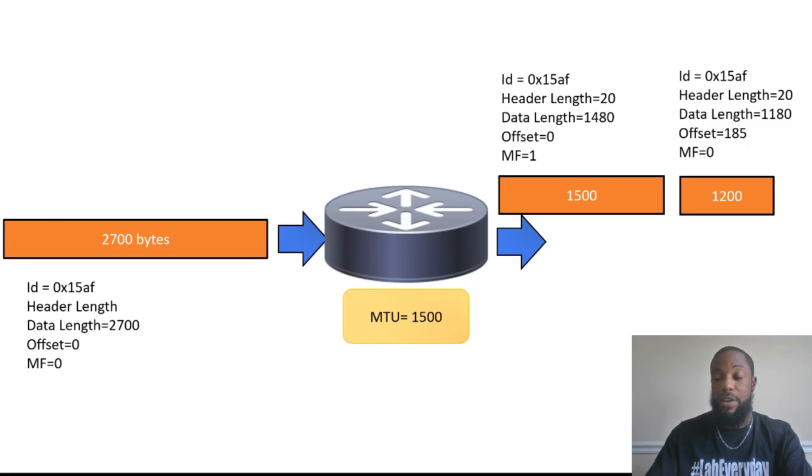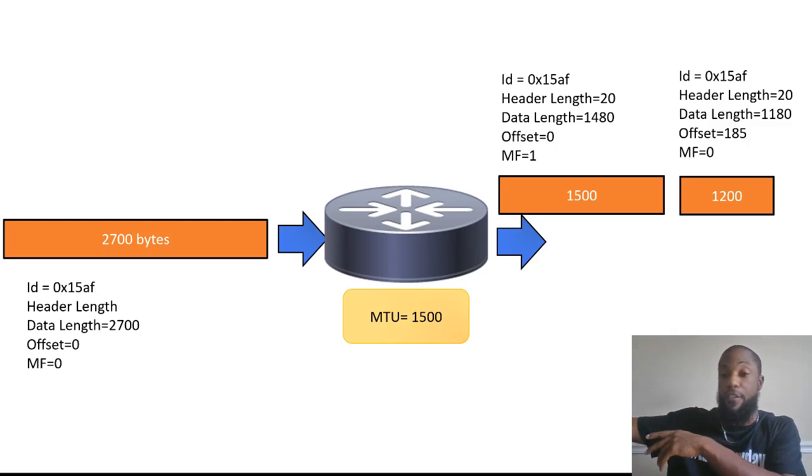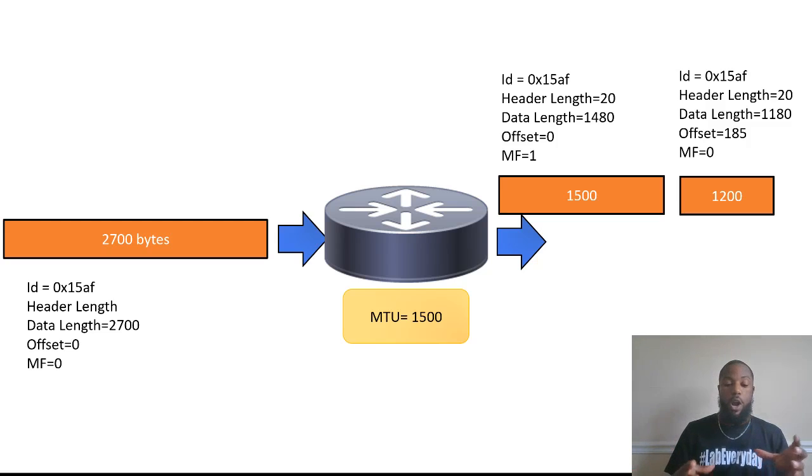I'll get a whiteboard on here. So 1500 minus 20 gives us 1480, and then you divide that number by 8. That gives you 185. So that's the multiplier you're going to use for every other offset, and that lets the receiving end know what part of the puzzle this piece lies in.